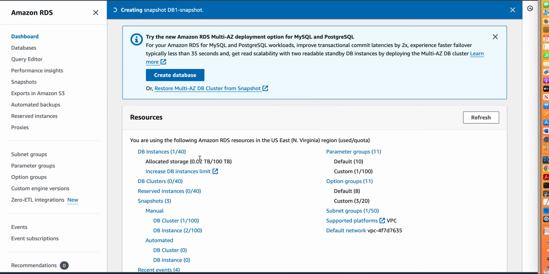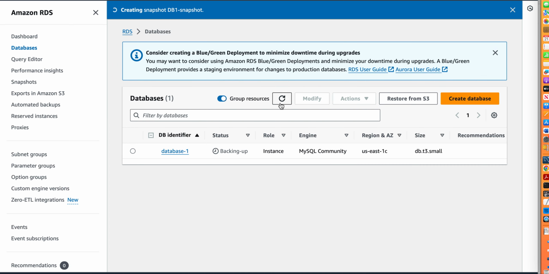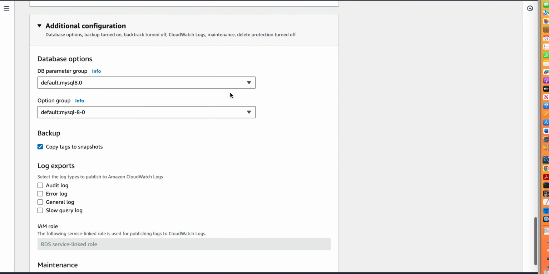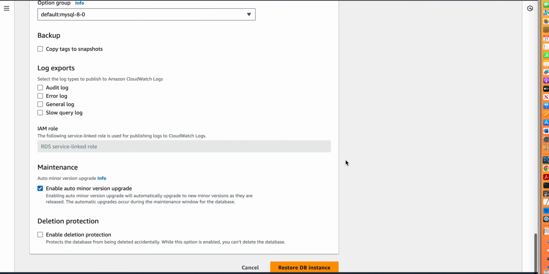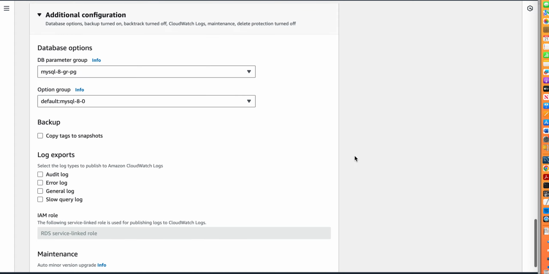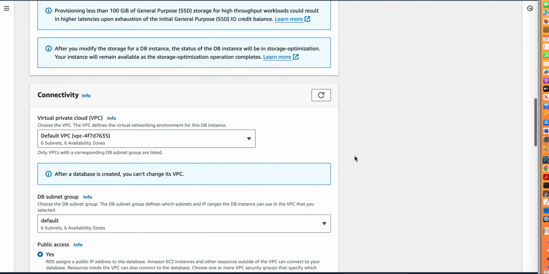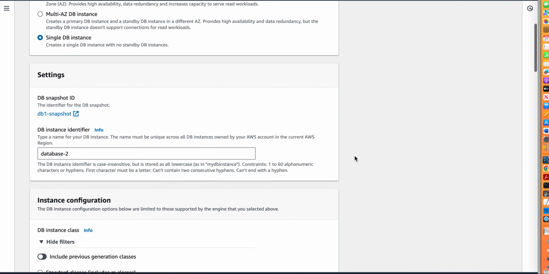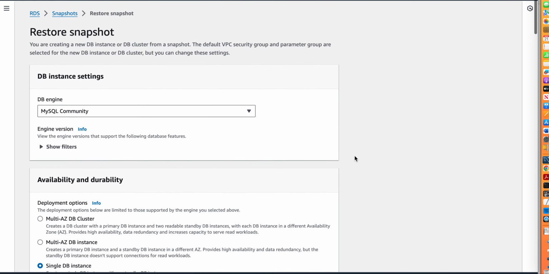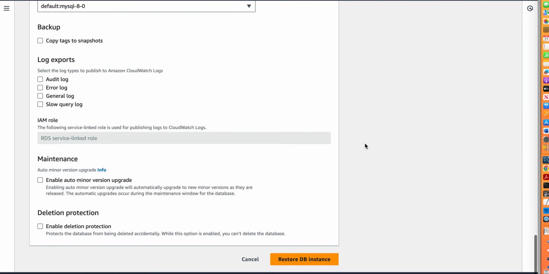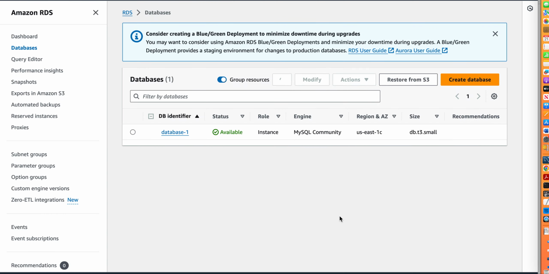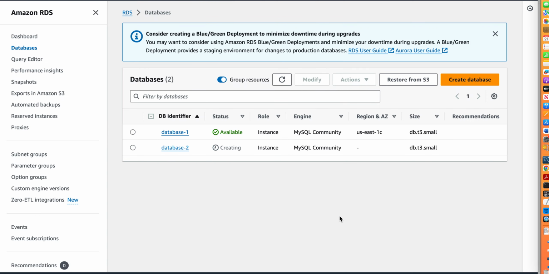So once I have this snapshot ready, I will just restore it as two different databases like I mentioned earlier. So I will again associate the same parameter group, the one that I created earlier. I don't need this. Click on restore database. So you see I have the second database getting created.